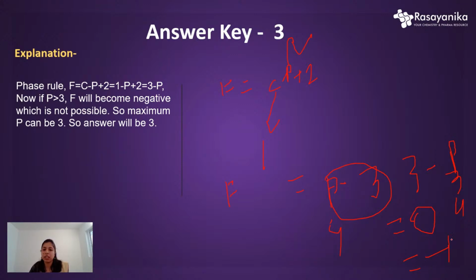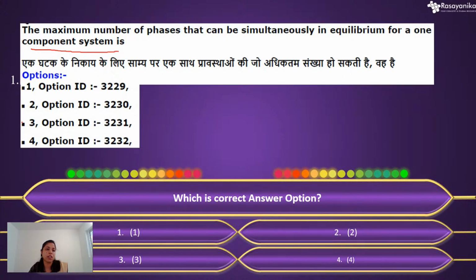But you need to remember one thing, the degree of freedom cannot be a negative value. It can be either positive or 0. So the maximum value of P, that is the phases that can stay in equilibrium, is 3. From this logic we can answer this question easily. So the option will be 3. Yes, this option will be the correct option. That is, maximum 3 phases can stay in equilibrium, not 4.